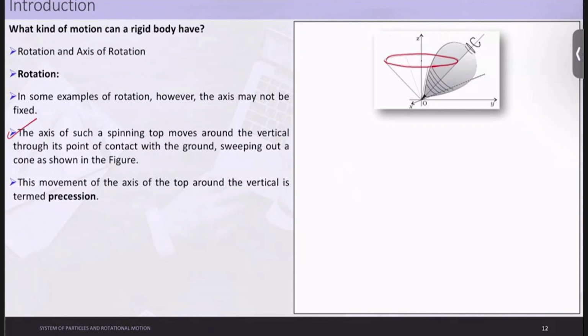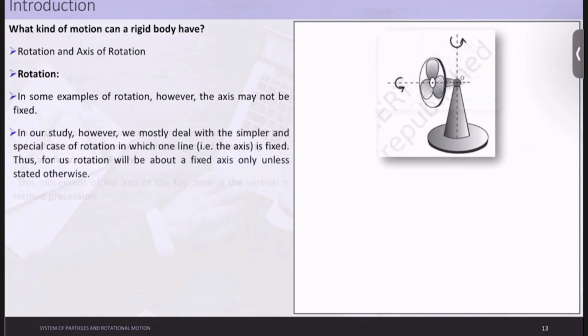Even if you use a top, you will find that the axis of rotation moves in this way. Some say here, then there, here, then here, then here. If you join all this, you will get a cone. This movement of the axis of the top around the vertical is termed precession. It's just for reference purposes.